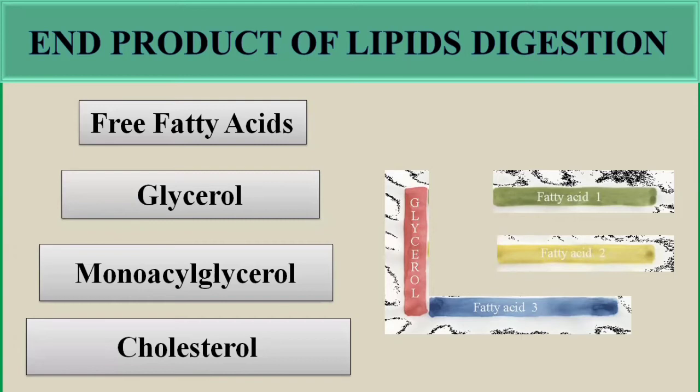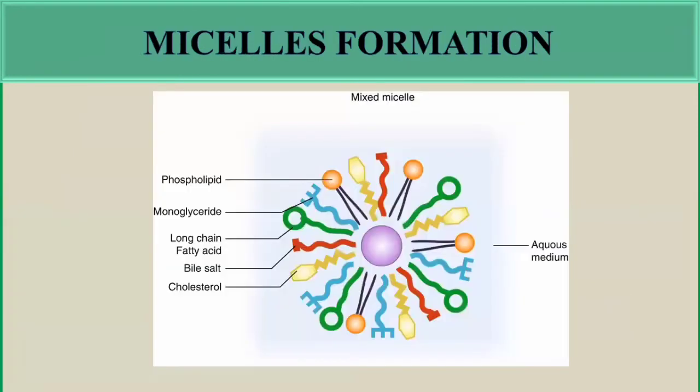Micelle formation takes place inside the lumen of the small intestine. The hydrolyzed molecules present in the lumen combine with the help of bile salts and form a small droplet known as a micelle.